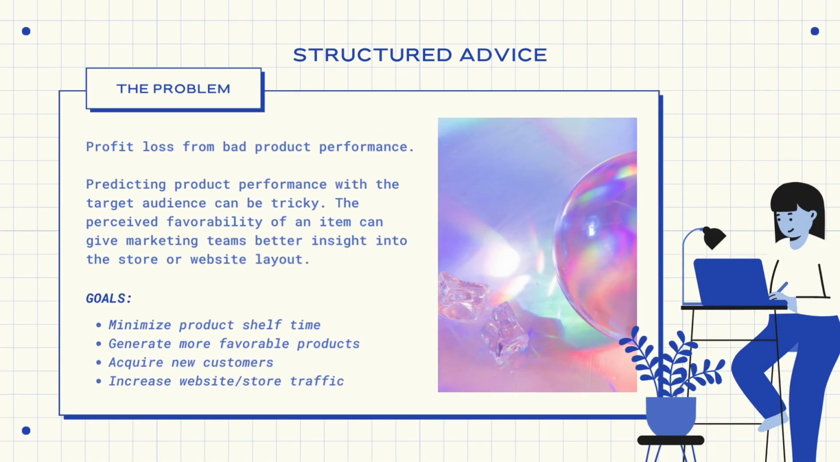This system will be called Structured Advice for its helpful suggestions to marketing teams and its ability to predict sales and overall product favorability. The system will gather information based on consumer feedback and previous sales to understand which products will be bought and desired most.